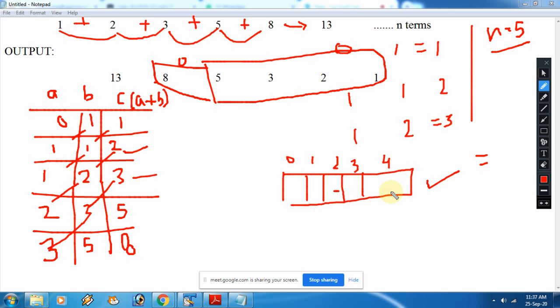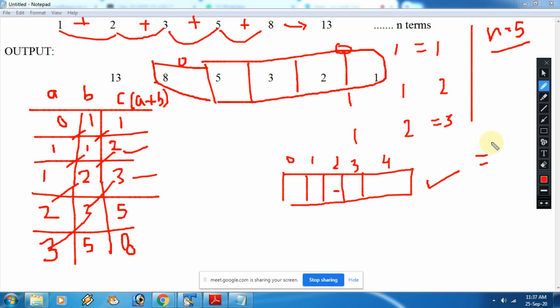Then we can print the array in reverse order, from n-1 to 0. That is one variation. Whichever you are comfortable with is better. It doesn't matter whether you print the loop from 0 to less than n or from n-1 to 0. That is up to you, depending on how you have stored the data in your array. So here I am just trying to store in reverse order.